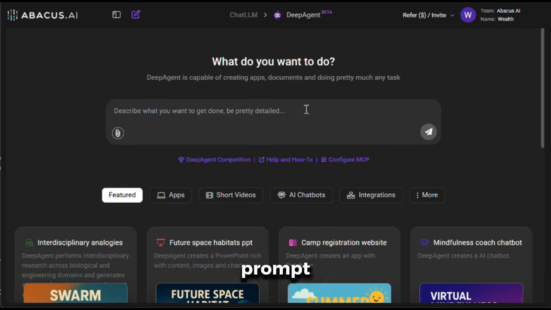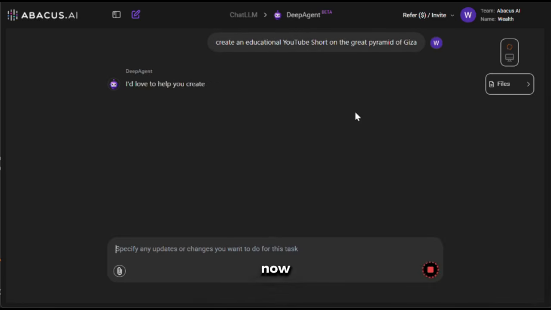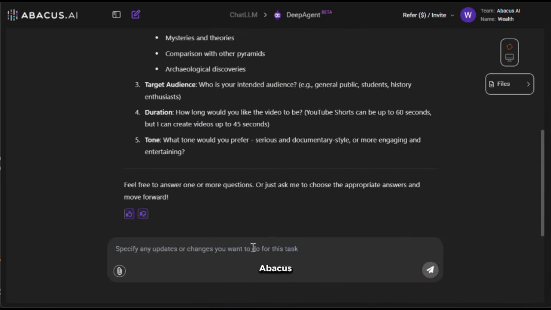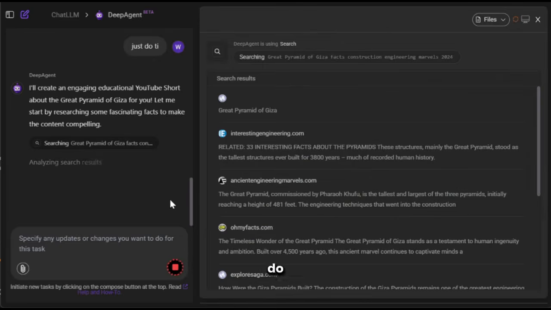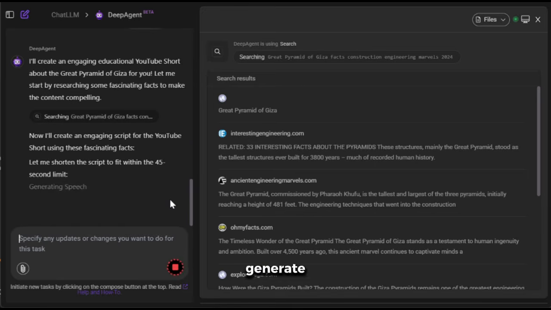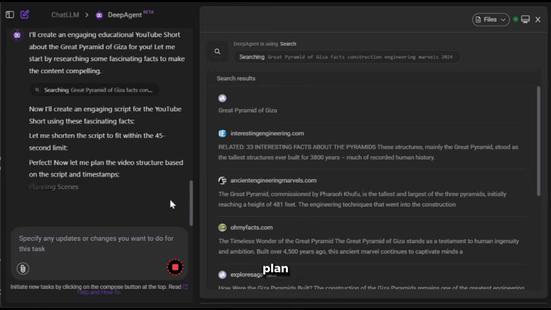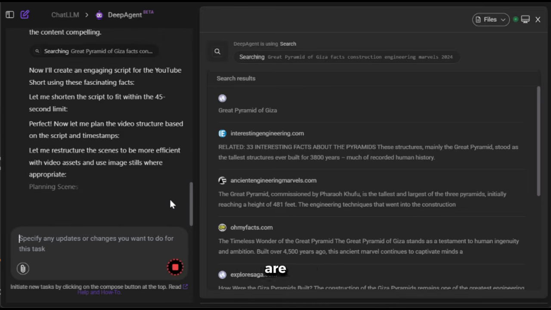Now, let's give it a prompt and generate a video. So in the prompt section, I will give it this prompt and hit generate. Now you need to sit back and relax and let Abacus AI do its magic. First, it will do relevant searches and do the research. Once that is done, it will automatically generate the scripts. After that, it will generate the voiceovers. Next, it will plan the scenes, then generate the images and videos accordingly while you are relaxing with a cup of coffee. What else would you want?